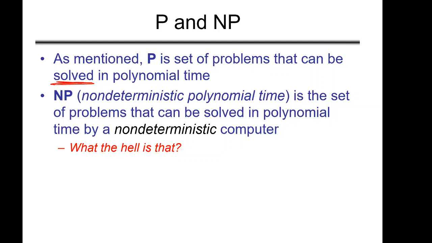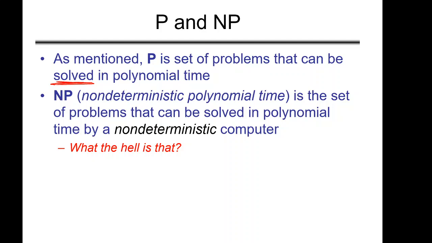Now what is NP? First of all, the full form of NP is not non-polynomial. You might say all these can be solved in polynomial time and these are non-polynomial. No, the full form of NP is non-deterministic polynomial time.